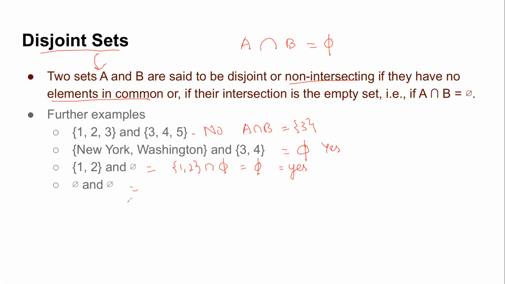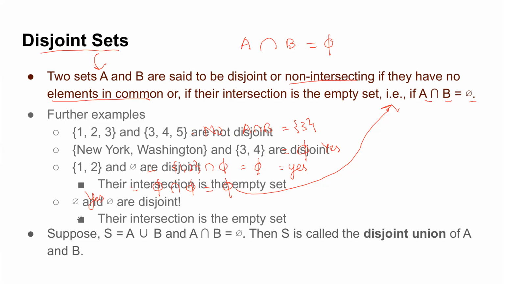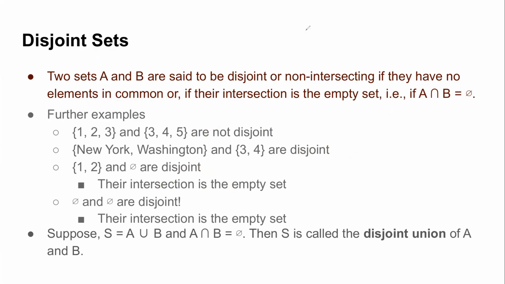What about the last one? Yes or no? Rishita says no. Okay, so let us do it. If I do the intersection of phi and phi, what is the answer? No elements. The answer is phi, right? And we know by definition that any two sets which have intersection phi are disjoint. So definitely, yes, it is also disjoint. Okay, no issues. So this was disjoint sets.